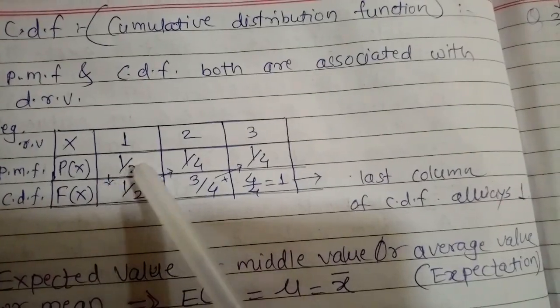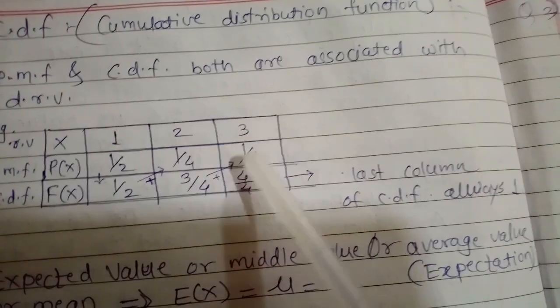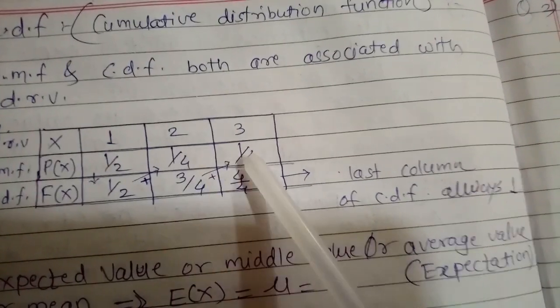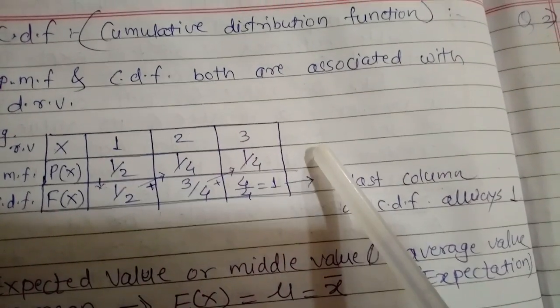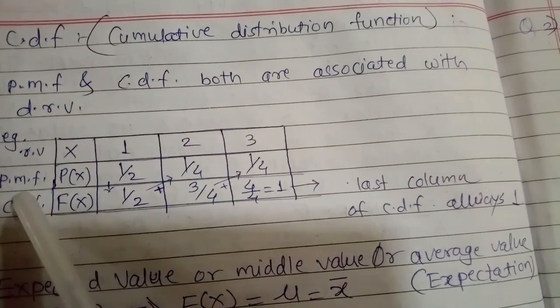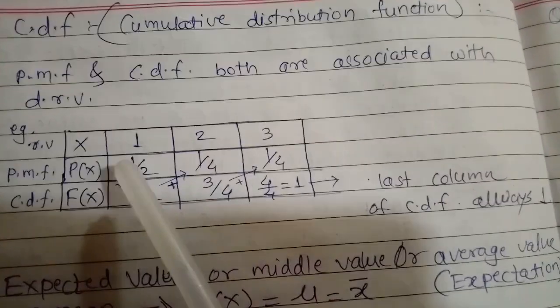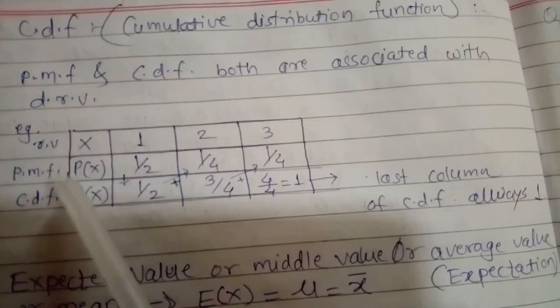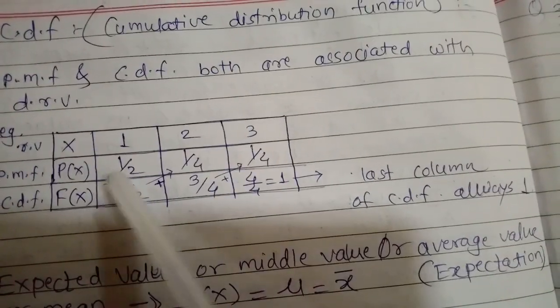If we take the addition of these three numbers, that is half plus 1/4 plus 1/4. So 1/4 plus 1/4 is 2/4, that is half. Half plus half is 1. So it is a probability mass function, that is PMF. You know the condition or property for this PMF, that is the sum of all the probabilities should be 1. So here the addition is 1.